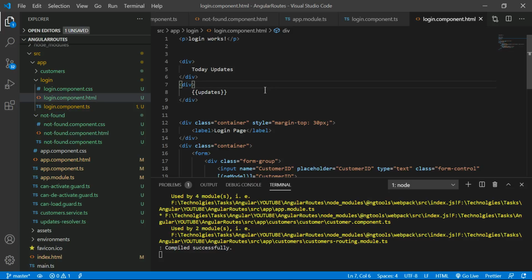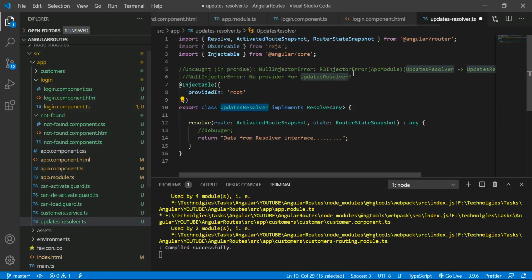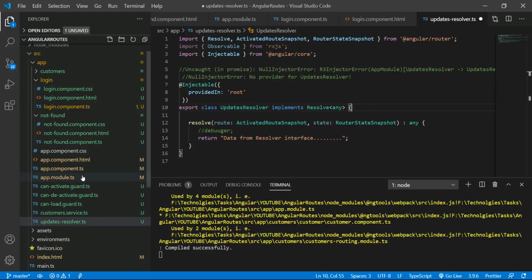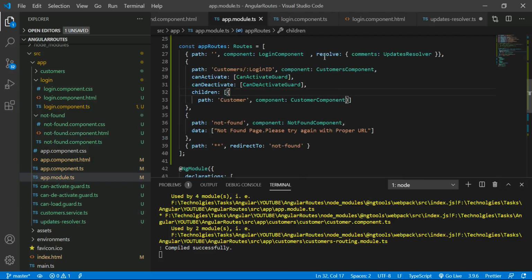Wherever you want to apply that resolve, you can apply it anywhere. As for my requirement, I just wanted to apply the resolve for the login method. You can use the same resolve here also, in parent components and child components too. As of now, I am giving it here.